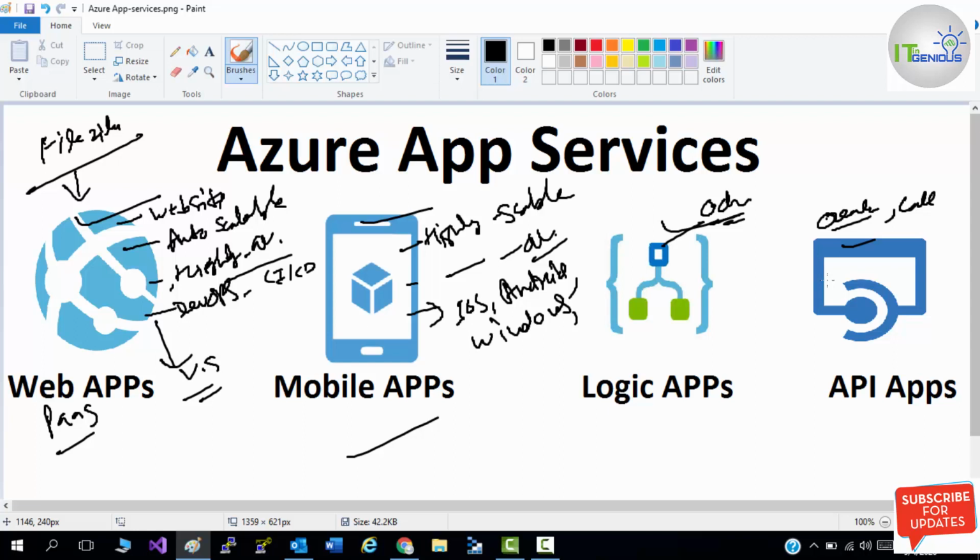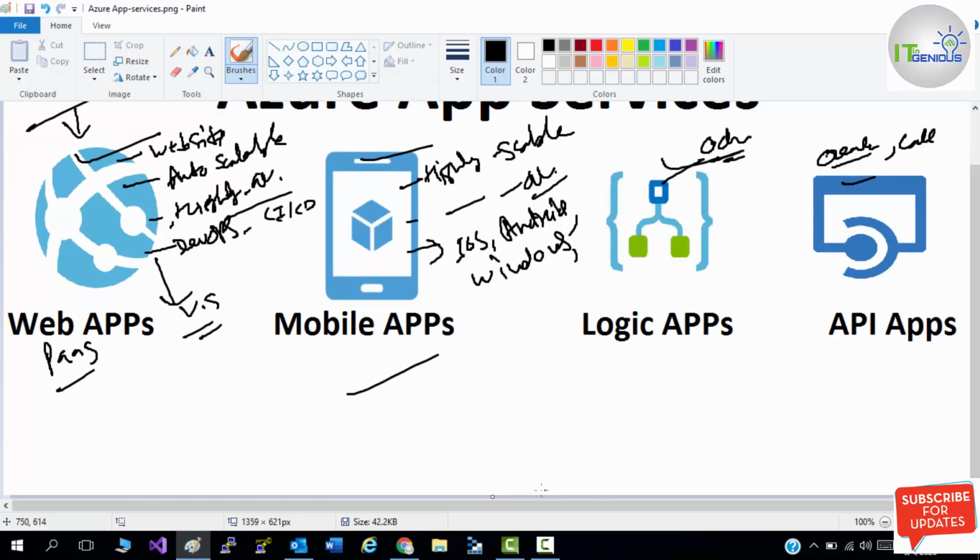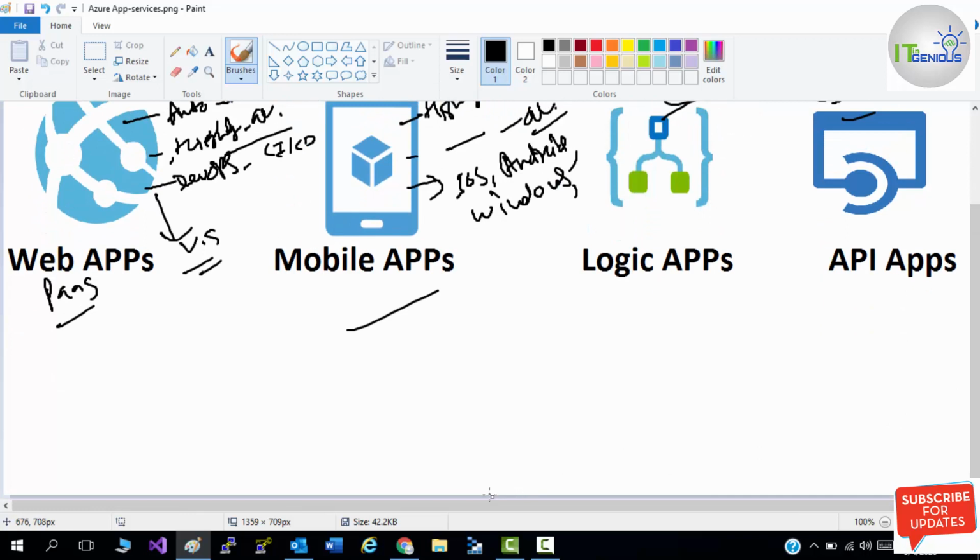Now security features. If you are going to deploy a web app, what would be the security features? We need to also understand that. Just because we are going to deploy our web application into the cloud, there should be some security. For that we have some features which we are going to discuss.